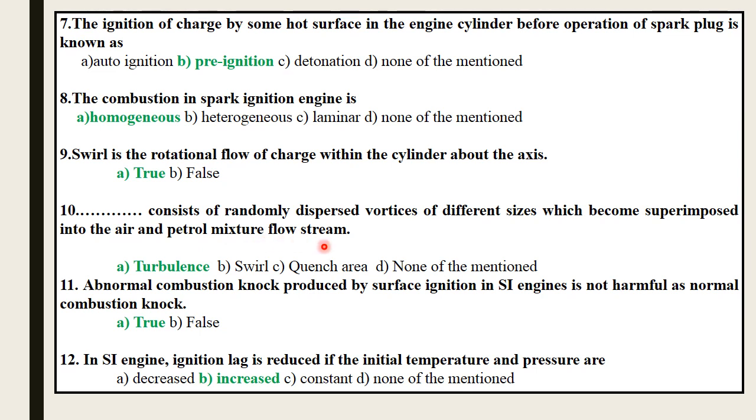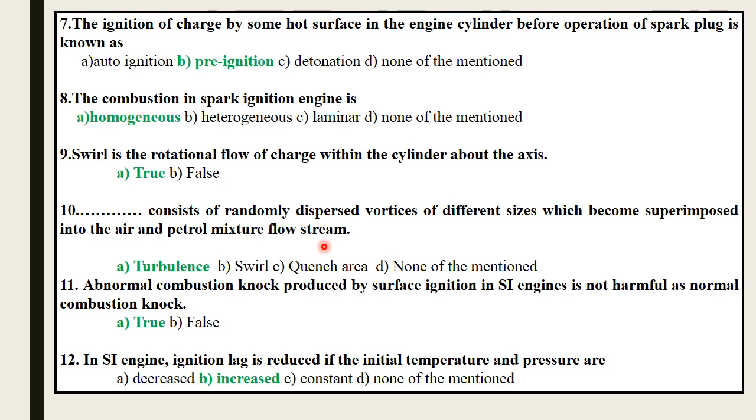So turbulence is very much needed in case of petrol engines. Turbulence is required in SI engine. It implies the disordered air motion with no general direction of flow. It is exactly opposite to the swirl.